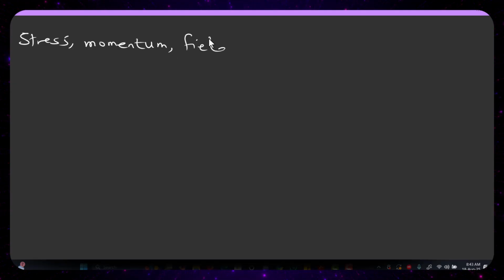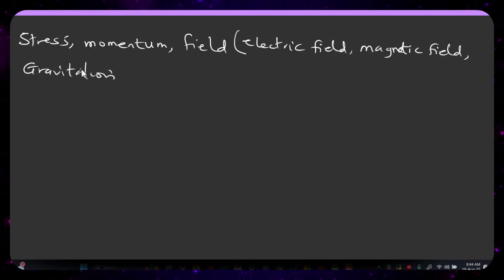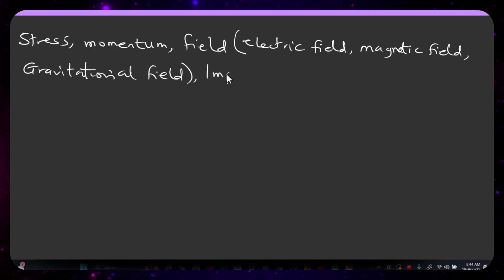Now we also have another example of a vector, which is field. Under this field, bear in mind what field I am talking about. I am talking about electric field as one of the examples, magnetic field as one of the examples, and gravitational field as an example. Then we also have the last one, known as the impulse. So these are the examples of what we call vector quantities.